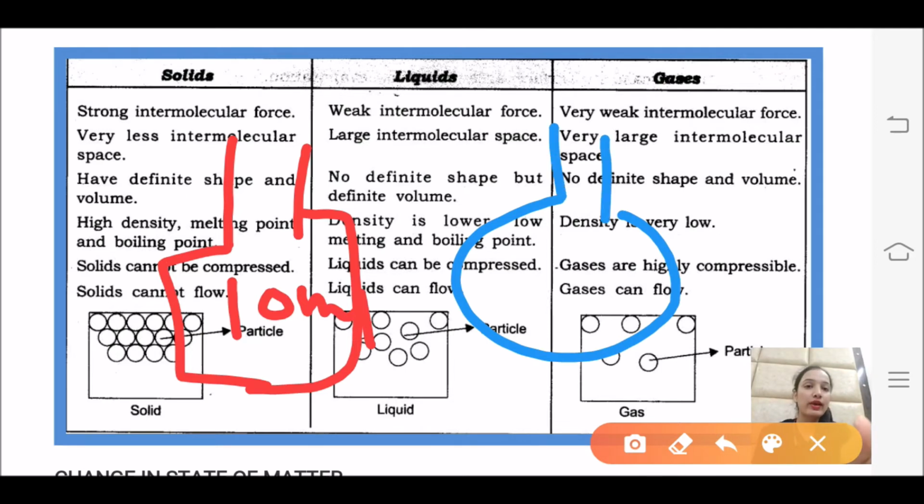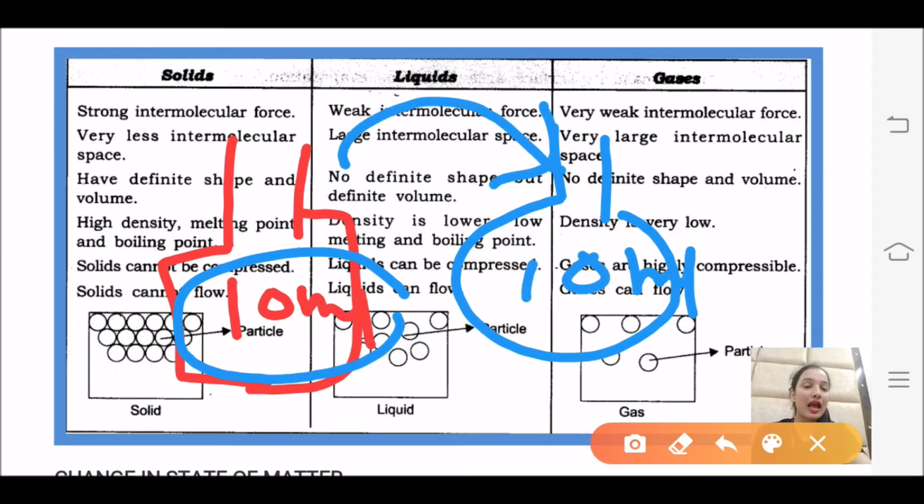Okay, so when you will pour this 10 ml water into this bottle, the ml will remain same, the amount of water or the volume of water will remain same, right? But what will be changed? The shape of water will change. The shape in this bottle will vary, and the shape of water in this bottle will vary. So the shape of the water will vary as per the bottle. So water takes the shape of the container.